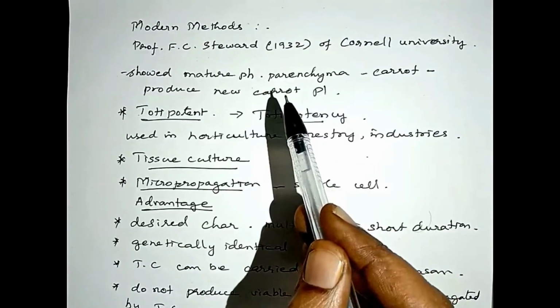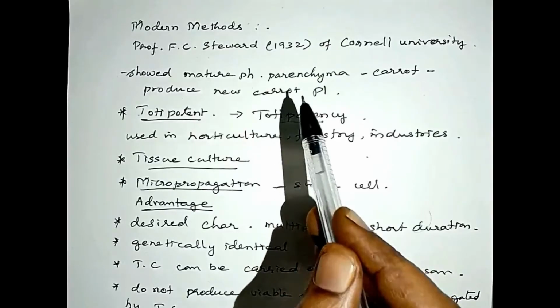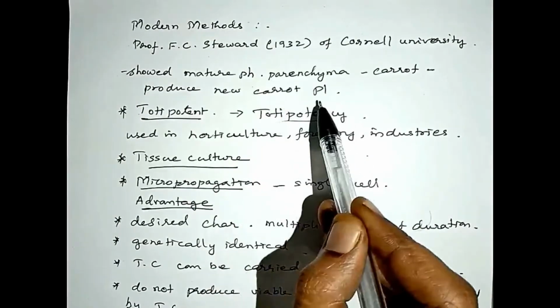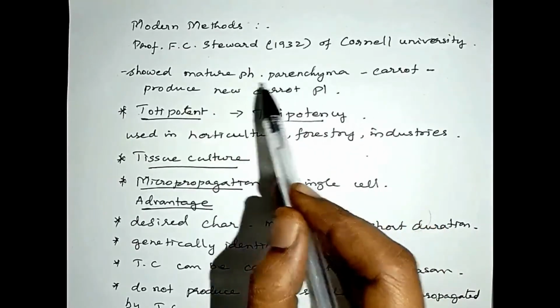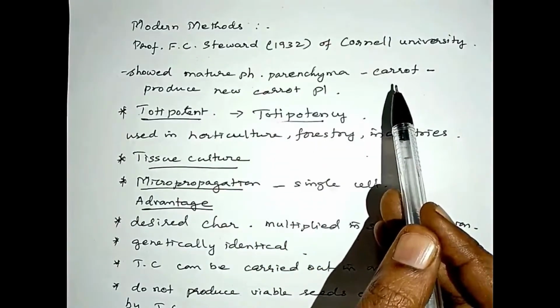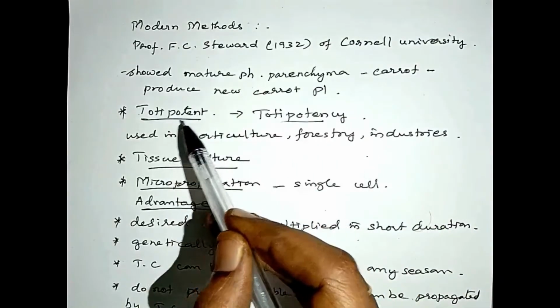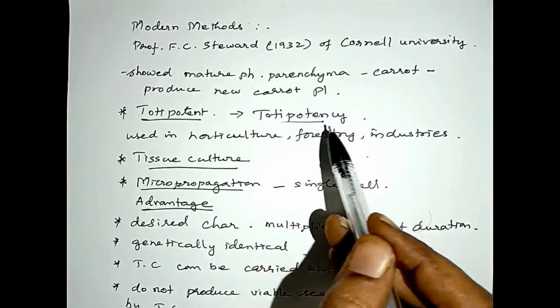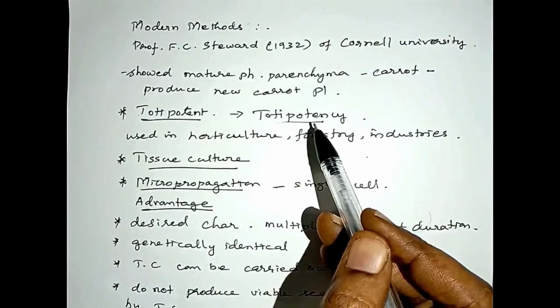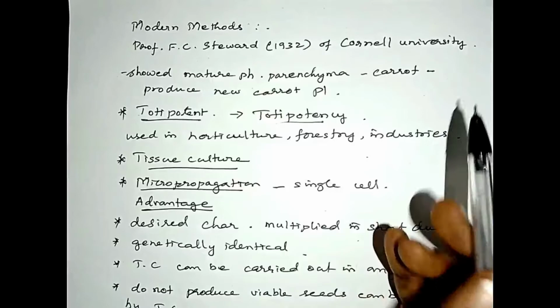And these new cells were able to produce new carrot plants. This capacity of the phloem parenchyma of carrot he called totipotent. So totipotency is a property of the phloem parenchyma cells of the carrot.